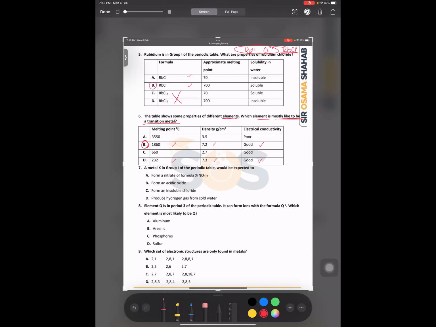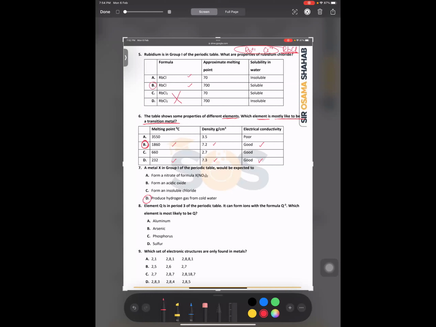Then a metal X in a group 1 of the periodic table would be expected to what? What is the right answer? The right answer would be D, which is a basic chemical property of group 1 metals. We know that whenever they dissolve in water, they definitely react with water and give you what? Hydroxides and hydrogen gas, right? Yes, right. This is the basic property that we learn about group 1, and we also watched the video about that, right?